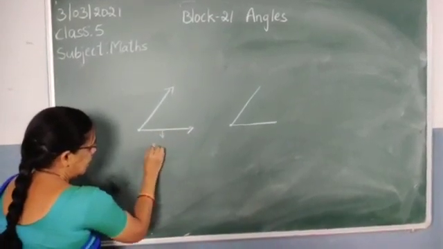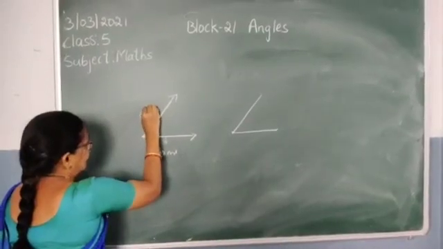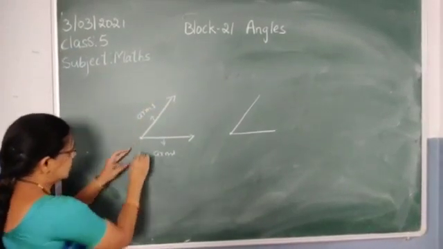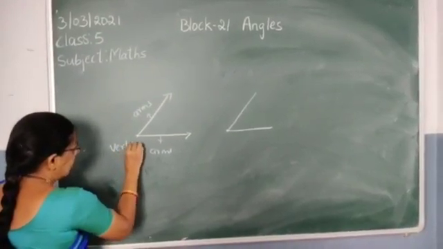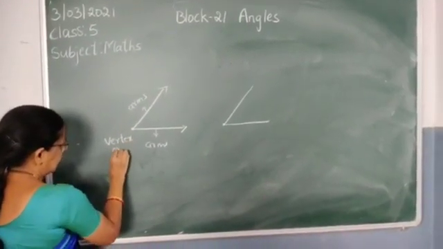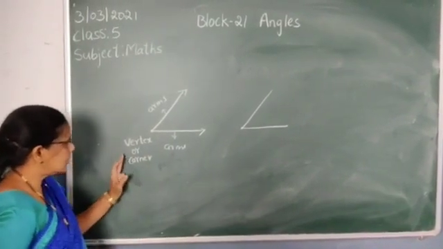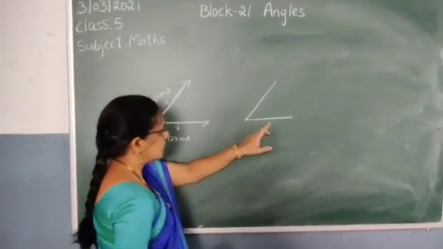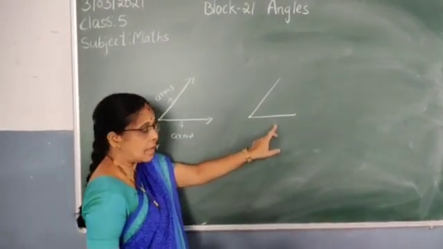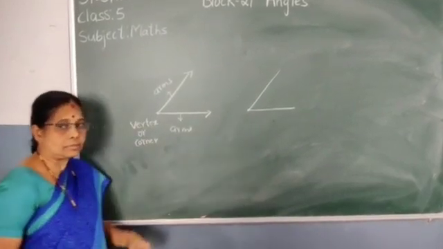These are called arms. This point is called the vertex or corner. Here also the same: these two are called arms of the angle, and this point is called the vertex or corner.